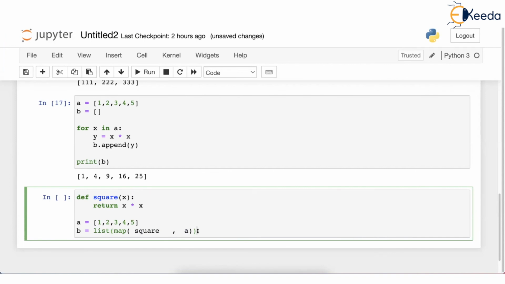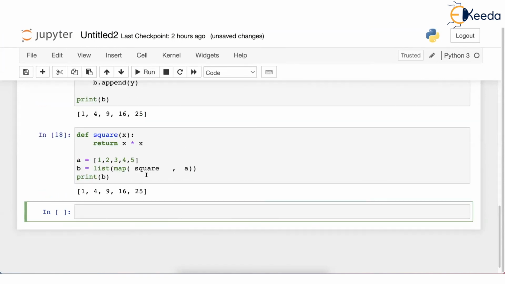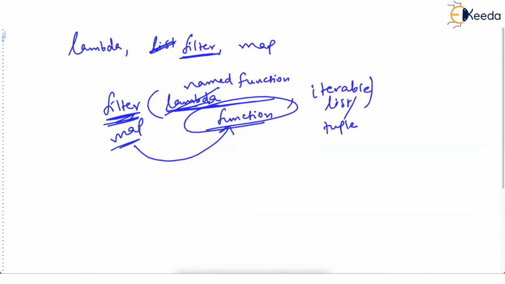And now if I print B, let's see what happens first of all, and then we will talk. Oh, look, B is still the square of the original list. What's happening? Actually, it's not compulsion that you should write lambda function here. You can have a named function. How does this run? I will go to empty slate. I'll write this code first, okay, and then let's have a discussion.